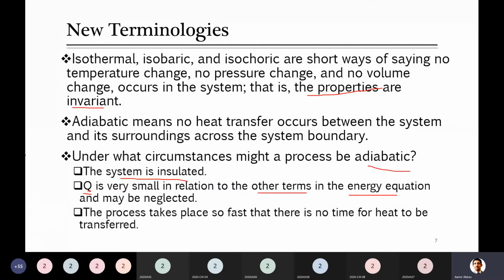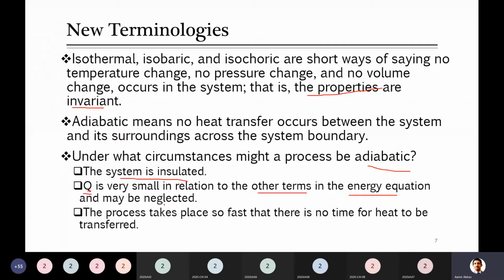For example, if the other terms have, let's say, 100 joules, and this Q has a value of only 1 or 2 joules, compared to that this is very small, because overall at the system there will be not much difference. So in that case you can consider that your system is adiabatic.